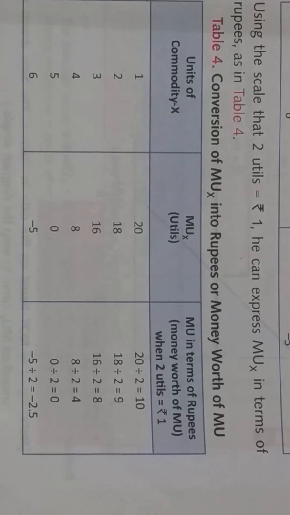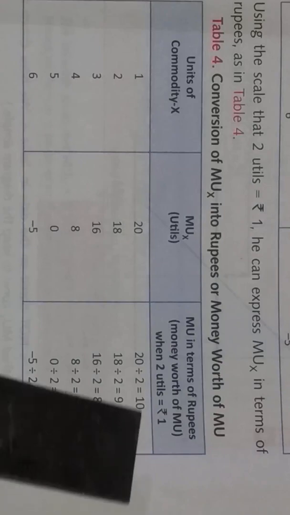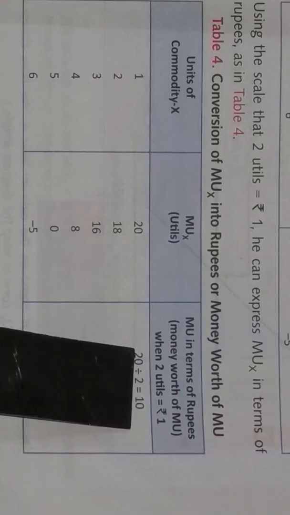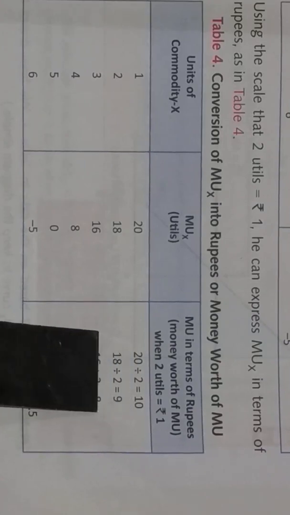Now till when can a person buy the commodity? He will buy the commodity till the commodity gives him satisfaction equal to the price of the commodity. The commodity is of 4 rupees, that is being given in the question. The first unit of the commodity gives him the satisfaction of 10 rupees, so he will surely buy.